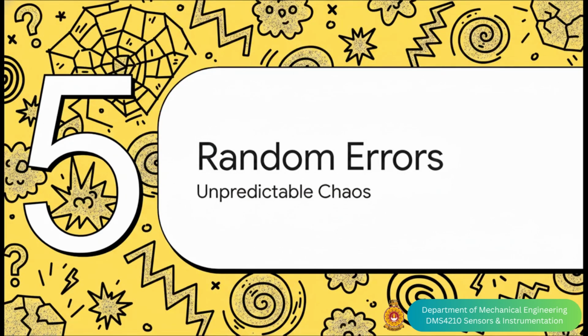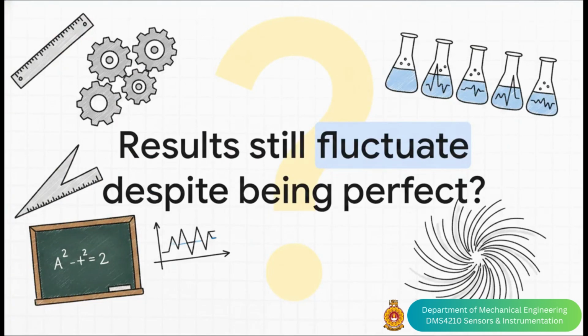Random errors. Unpredictable chaos. Now, I want you to imagine this scenario. You are perfectly trained, you don't make a single human blunder. Your environment is perfectly controlled, your instruments are flawlessly calibrated, and your theoretical math is exact. So, what happens when you do everything perfectly, but your measured results still fluctuate? Well, welcome to the reality of random errors.